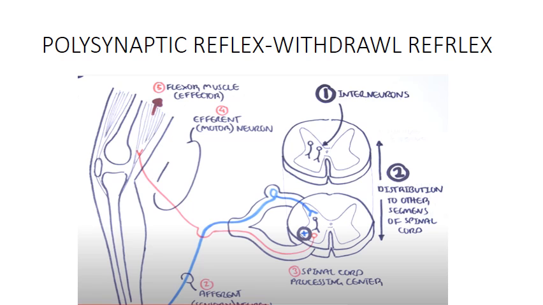So we have already discussed the three classifications. First classification is depending upon the center. Second classification is inborn or acquired reflex. Third classification is based on the number of synapses.